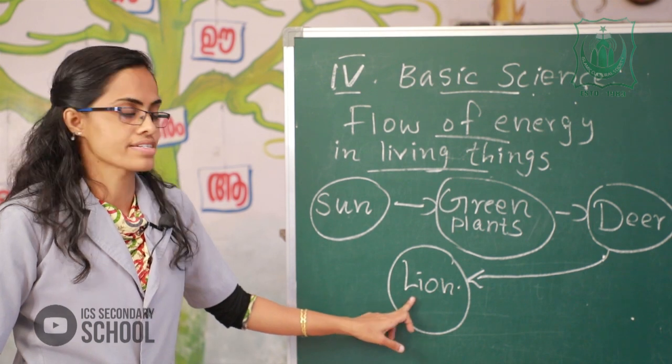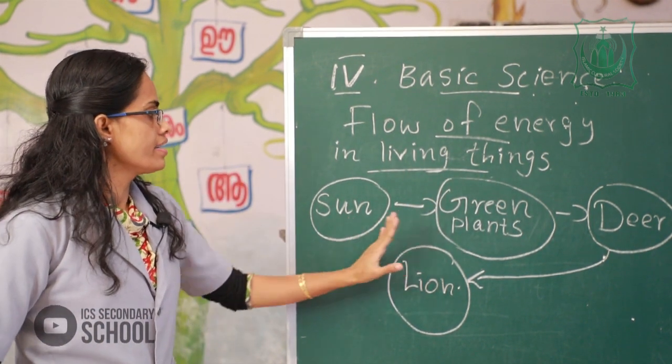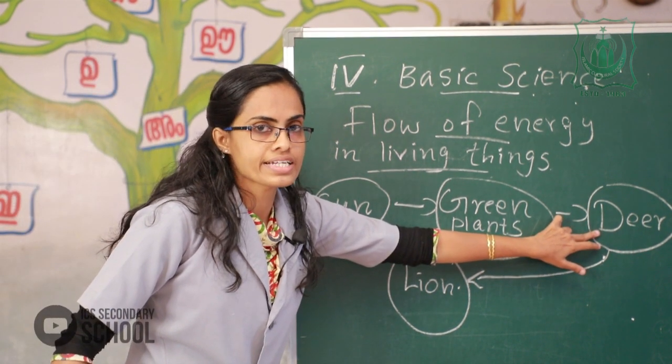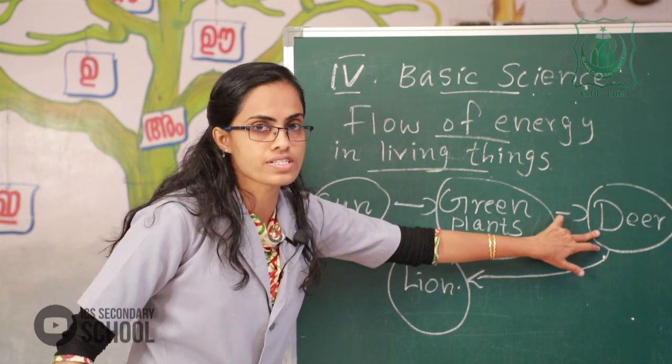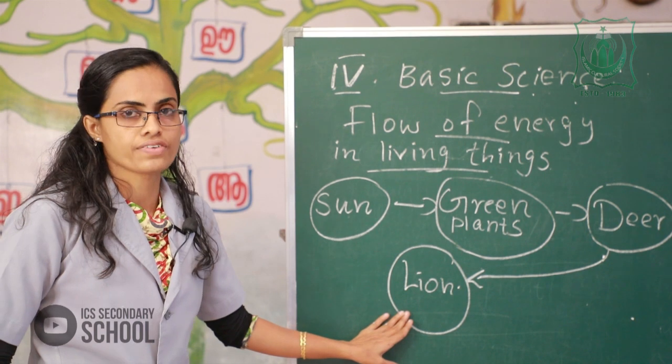Do all of you understand? The flow of energy in living things: sun, green plants and deer. Deer are plant eating animals, herbivores, and lion is a flesh eating animal, carnivore.